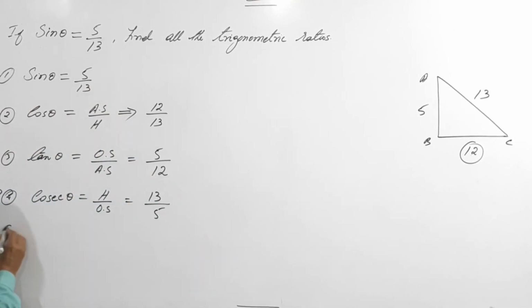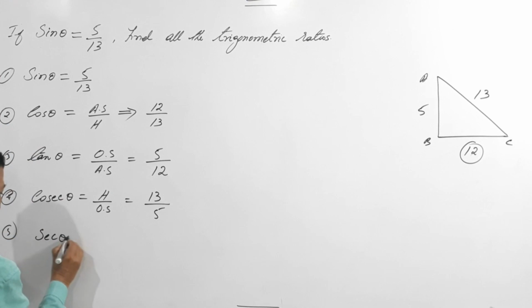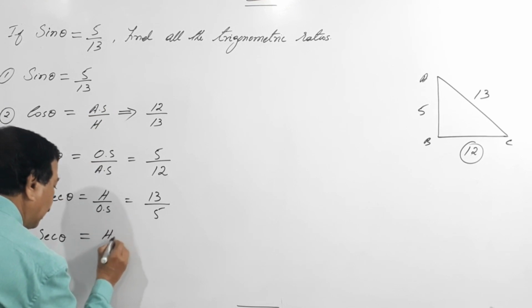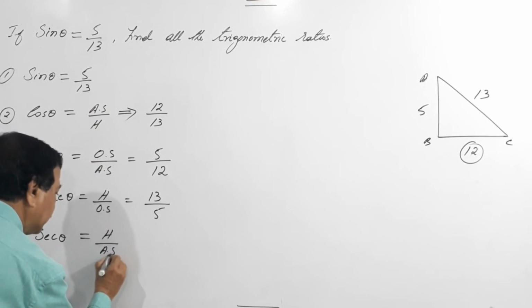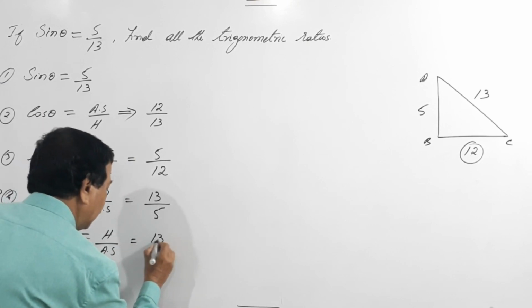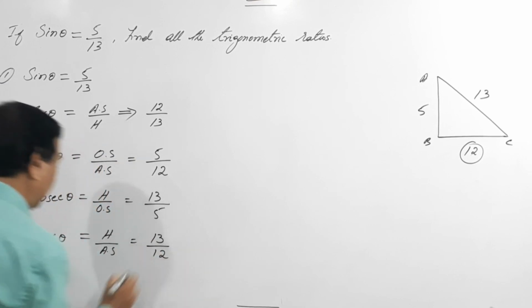Next, fifth one, reciprocal of cos is secant theta. What is secant theta? Hypotenuse by adjacent side, that is 13 by 12.